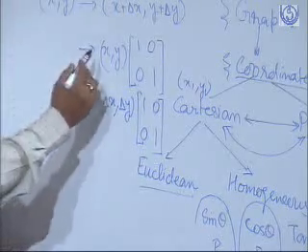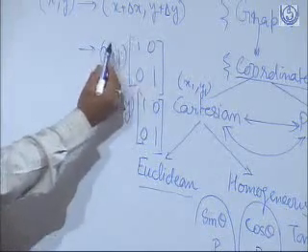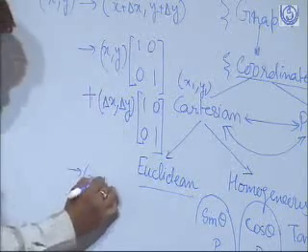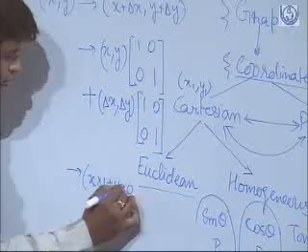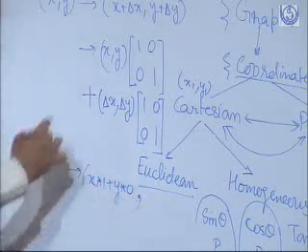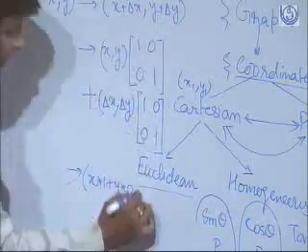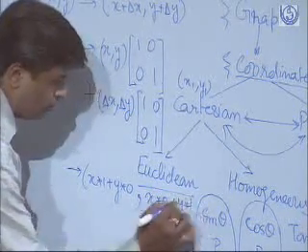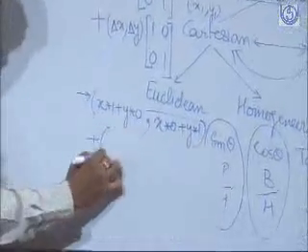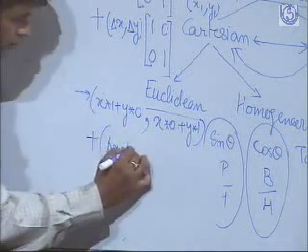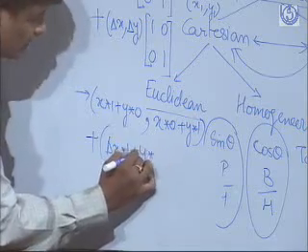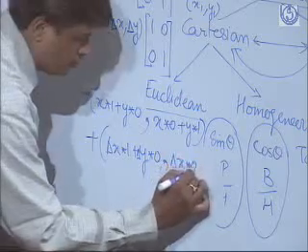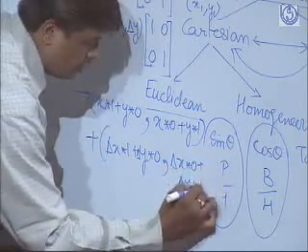So after matrix multiplication, this into this plus this into this is x into 1 plus y into 0, comma, x into 0 plus y into 1, plus delta x into 1 plus delta y into 0, comma, delta x into 0 plus delta y into 1.